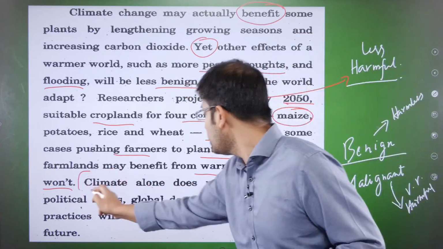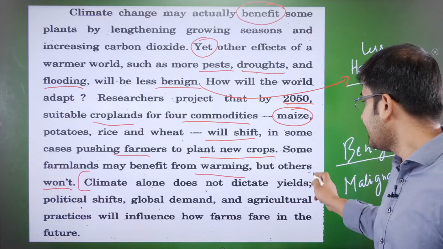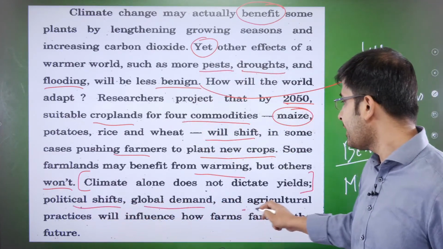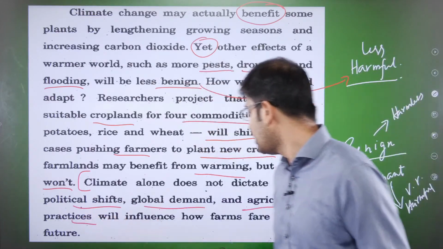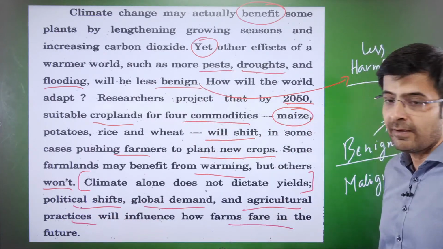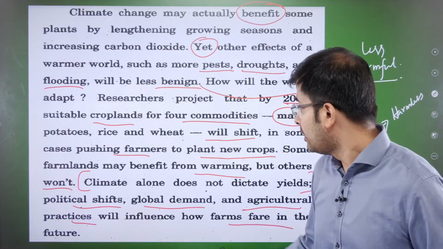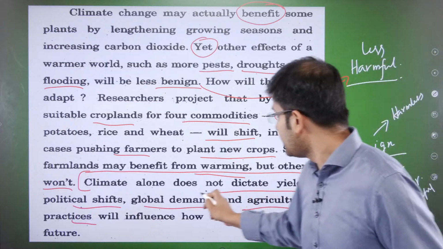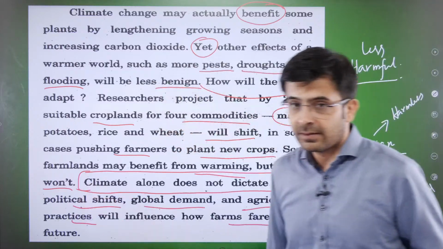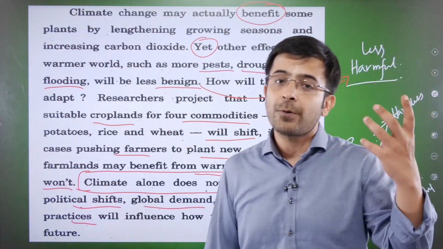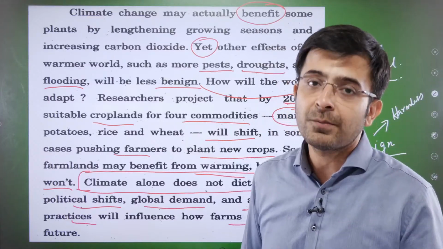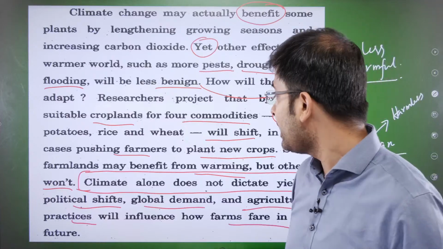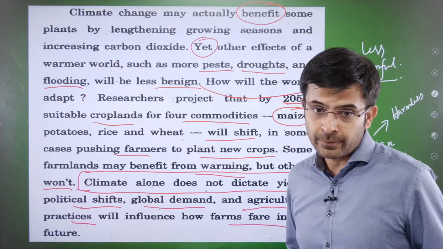Climate alone does not dictate yields. There are many other things: political shifts, global demand, and agricultural practices. All of this will influence how farms are faring in the future. The operative line is this, guys. Look at this. It's just not climate alone that will determine how much produce we are getting from, say, a farm or an agricultural field. There are many other considerations. Demand, supply, political shifts, all of those.